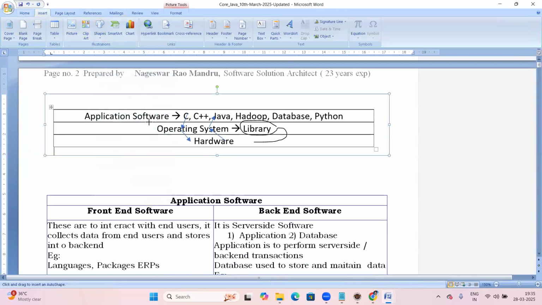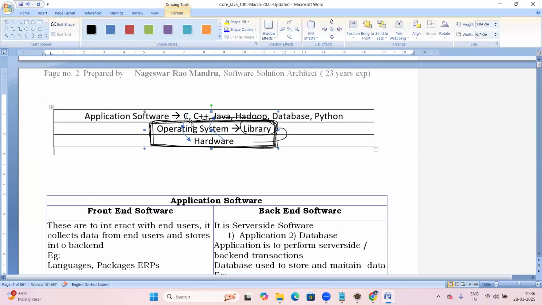These two layers, hardware and OS, are a platform. Hardware layer and OS layer. So platform means it's a combination of hardware and OS, right?